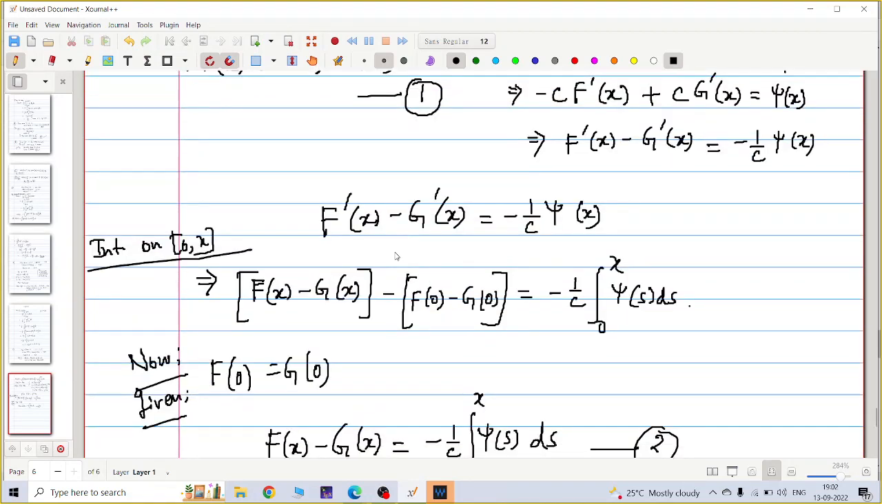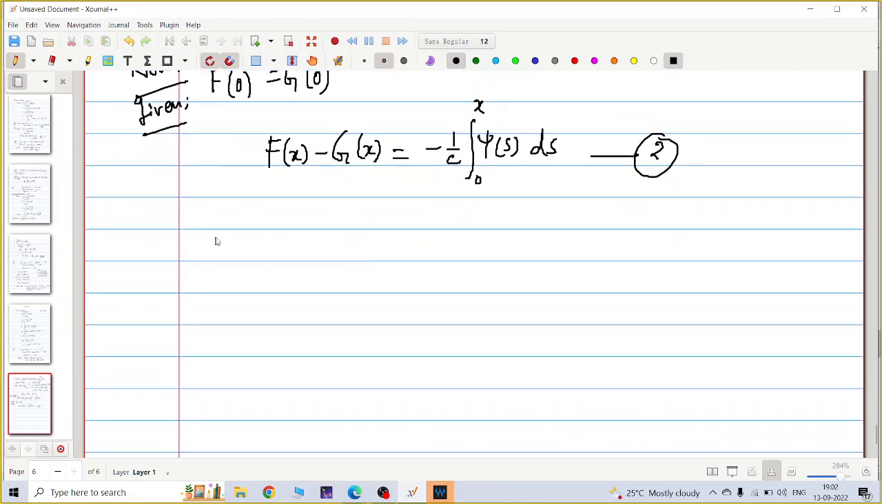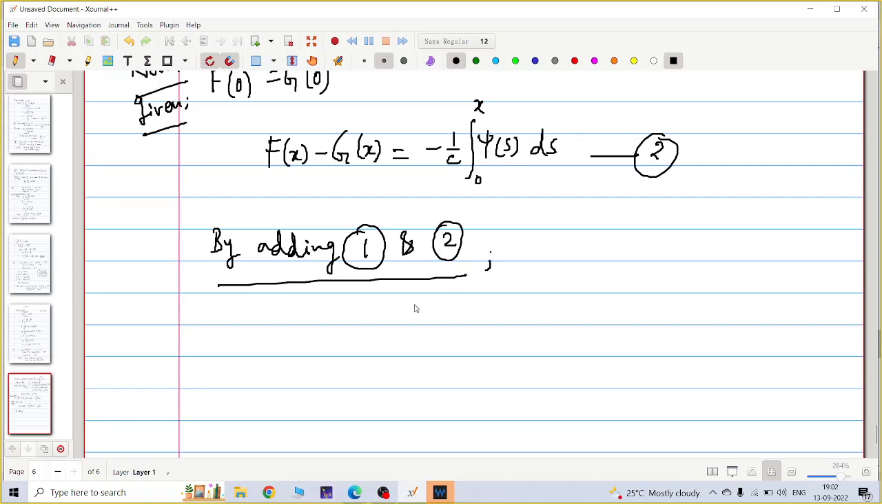So how to find f? By adding 1 and 2, I got f(x) equal to phi(x) by 2, I am directly writing, I will show you how, minus 1 by 2c integral 0 to x psi(s) ds.